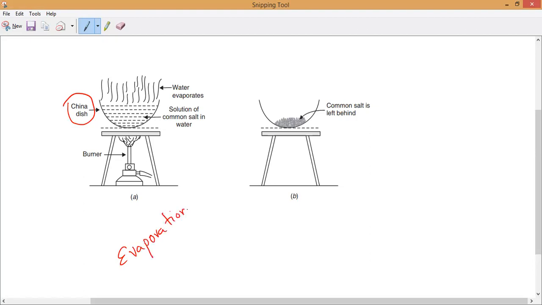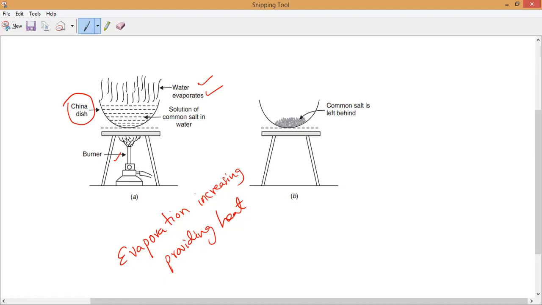Evaporation increases by providing heat. That is what I am doing here, providing heat with the help of a burner so that the water starts evaporating fast. You can try it on your gas stove with the help of your mother.